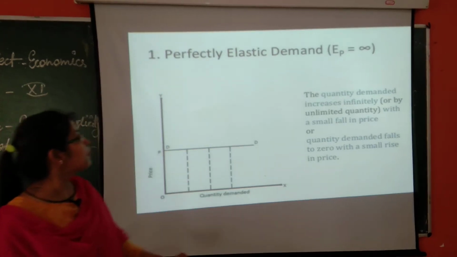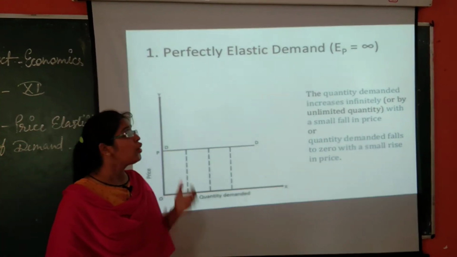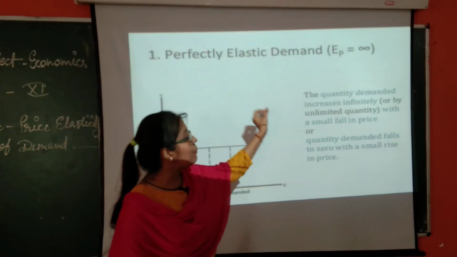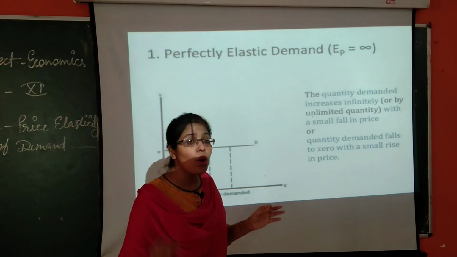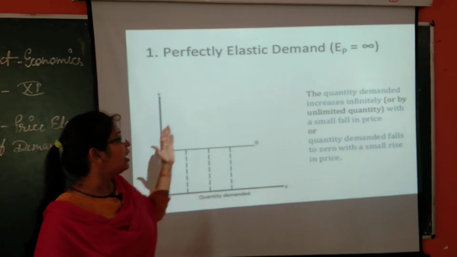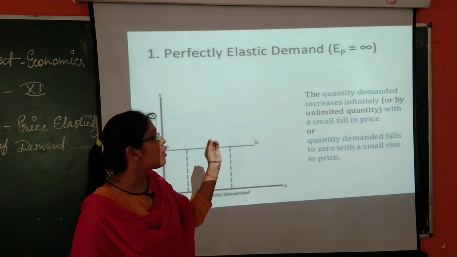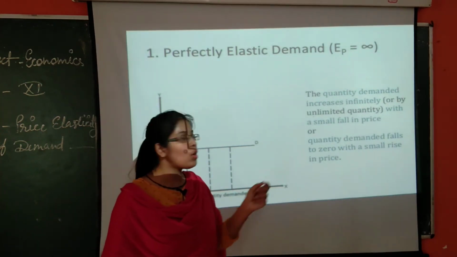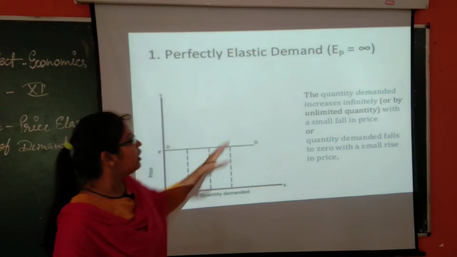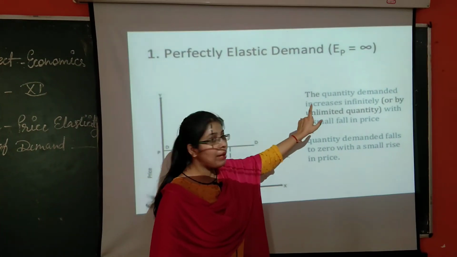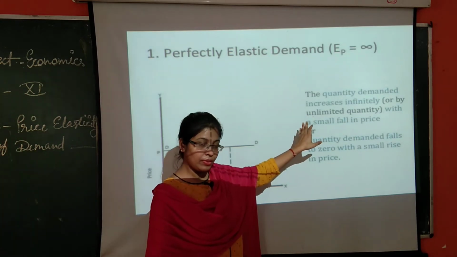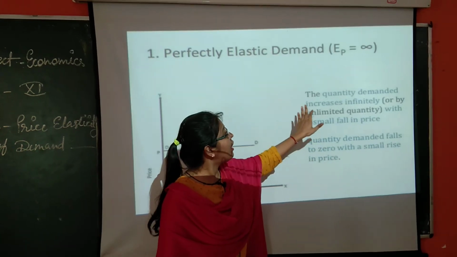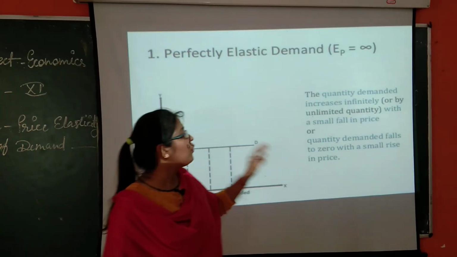Now let us see the first, perfectly elastic demand, where elasticity of demand is infinite. That means the quantity demanded increases infinitely or by unlimited quantity. That means quantity demanded increases with a small fall in price, or quantity demanded falls to 0 with a small rise in price. As you can see, it is written here, the quantity demanded increases infinitely. Now think, is it possible that quantity demanded increases infinitely, or by unlimited quantity, with a small fall in price?